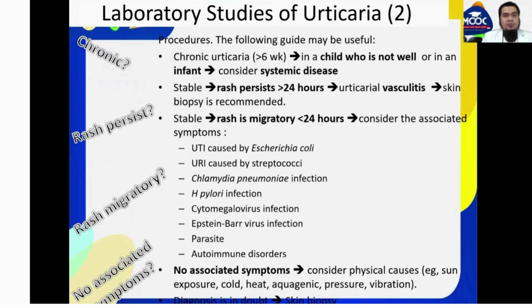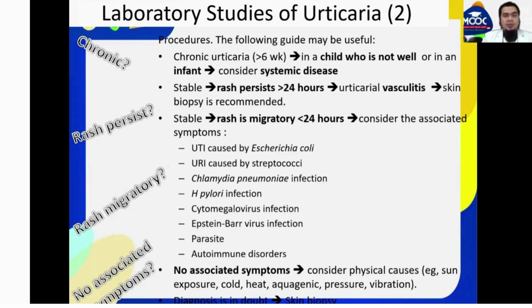For the procedure, the following guide may be useful. Chronic urticaria of more than 6 weeks in a child who is not well, or in an infant, should make you consider systemic disease. If a stable rash persists more than 24 hours, consider urticarial vasculitis, and skin biopsy is recommended.